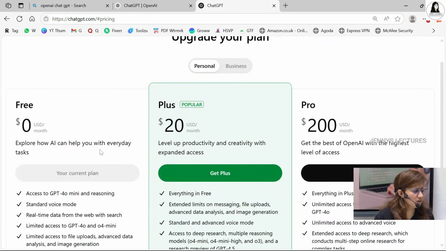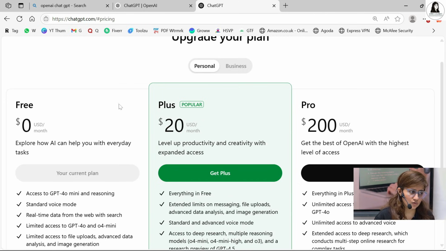But see, if you are simply a student and want to learn just for learning purposes, go for the free one. But if you are a working professional and you want to use this in your job as well, I would recommend going for the plus one. No need to go for pro. This plus is $20 per month. But right now we will be using only this.